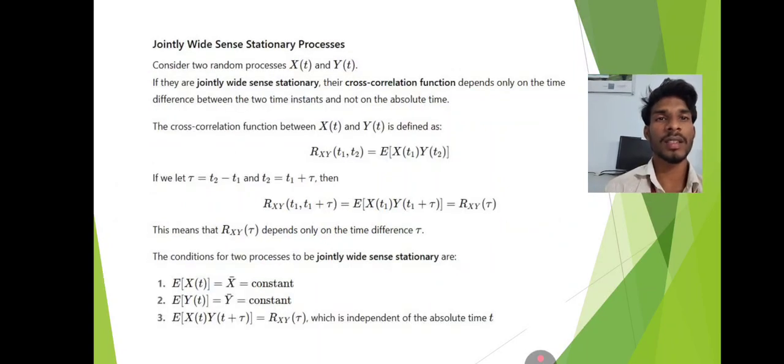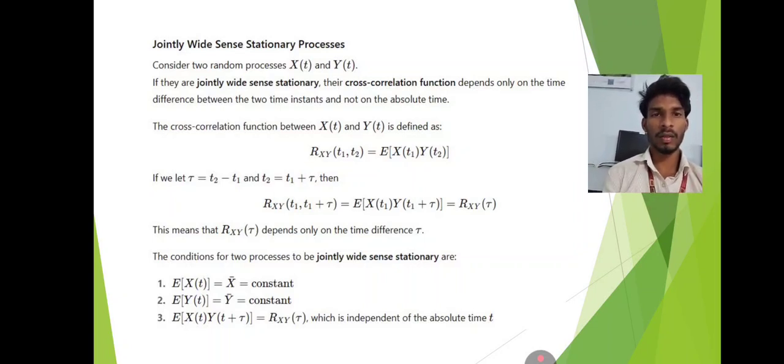Jointly wide-sense stationary process. Consider two random processes x(t) and y(t). If they are jointly wide-sense stationary, their cross-correlation function depends only on the time difference between the two time instants and not on the absolute time. The cross-correlation function between x(t) and y(t) is defined as Rxy(t1, t2) equals E of x(t1) y(t2).